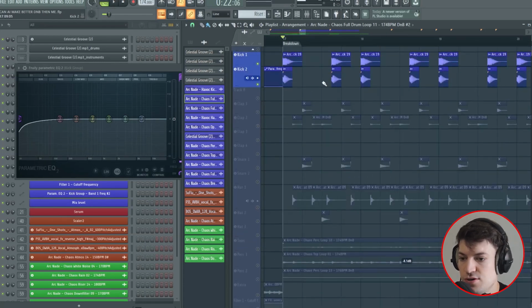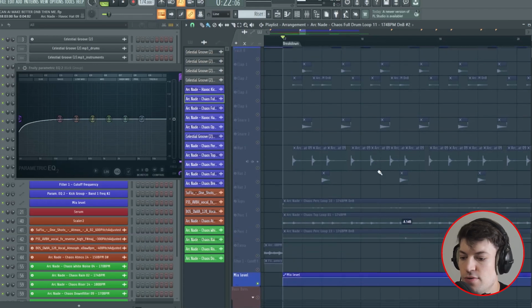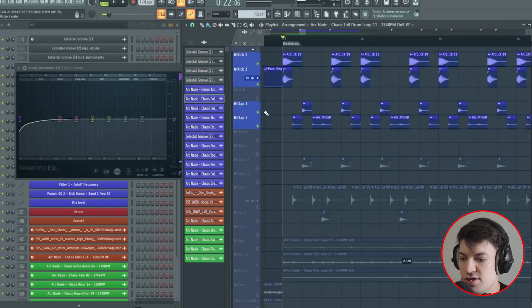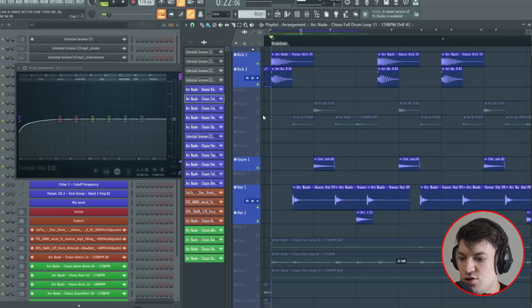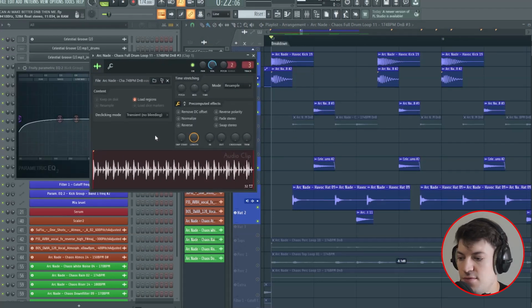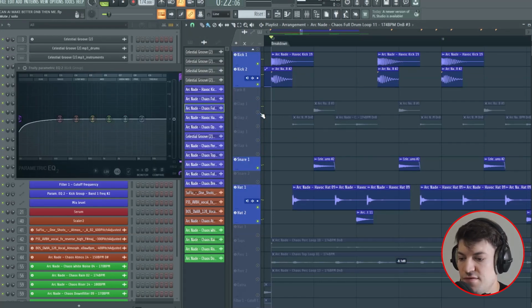And we've actually got this from Chaos Loop 11, and then I've chopped the loop up, just because it helps me sometimes brainstorm ideas and layer drums if it's not sounding fat enough. So we've got the layered kick drum with the already added sounds from the intro. And then we've got the snare from the intro, but we've layered it with the clap from this loop just to give it more oomph.